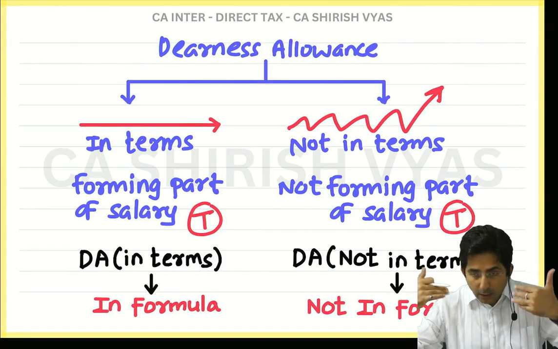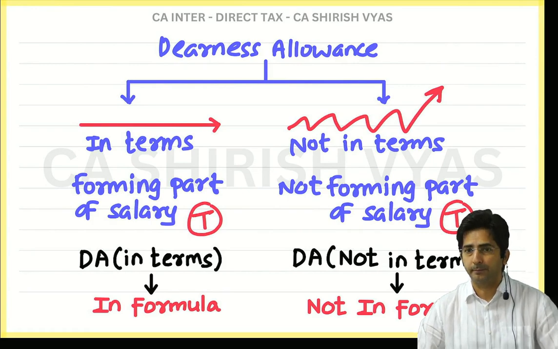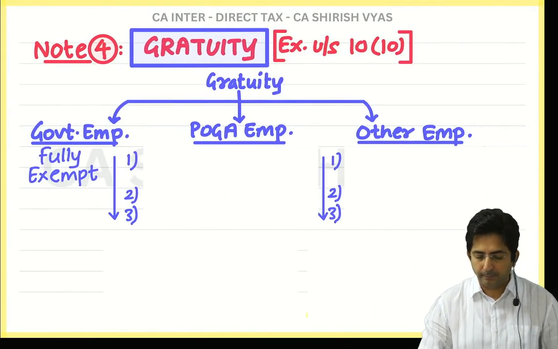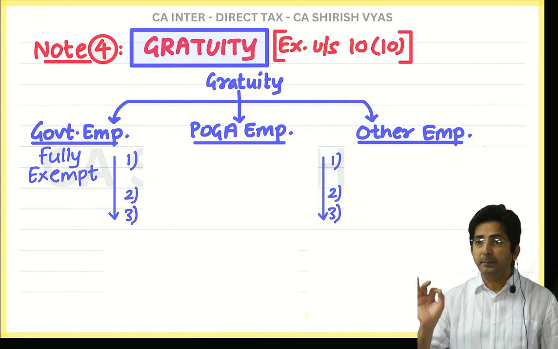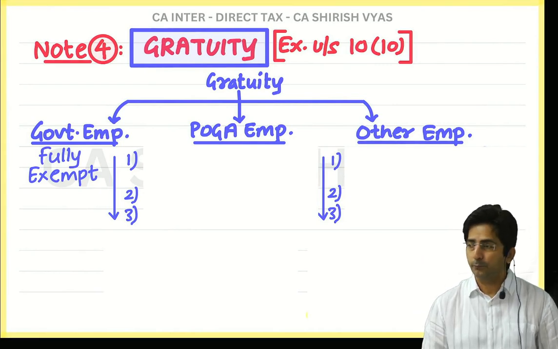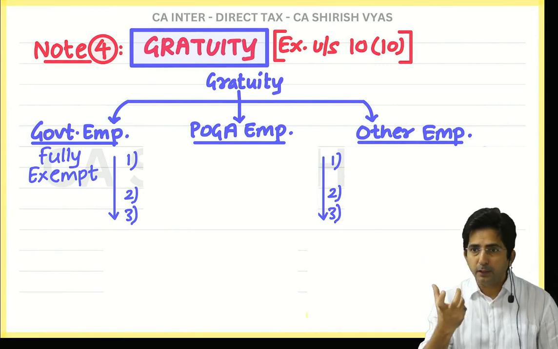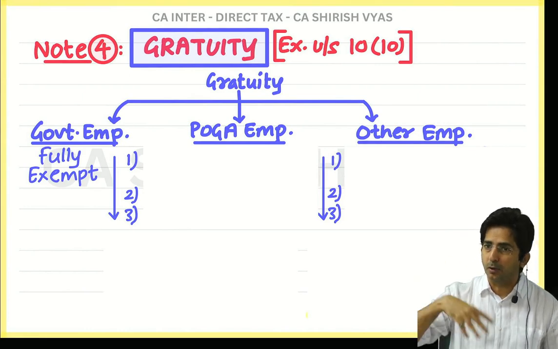Okay. Now the next theory is of gratuity. Okay. Now see what is my plan. First I will explain the meaning of gratuity, and then whether it is taxable or exempt.